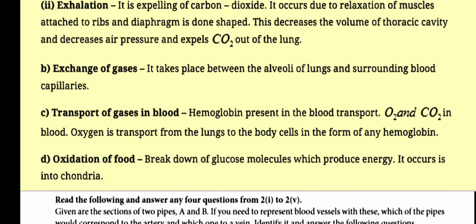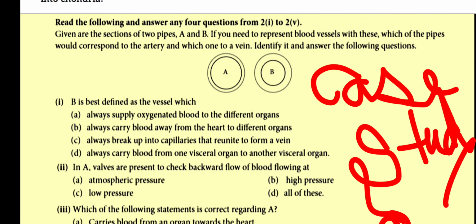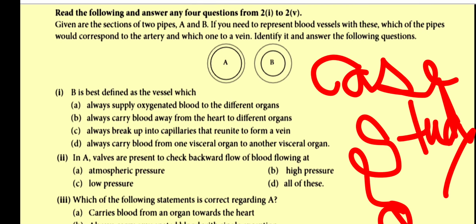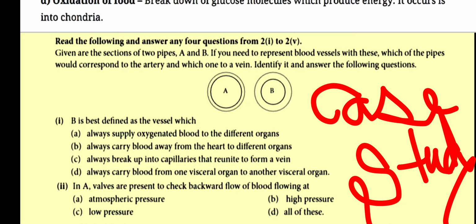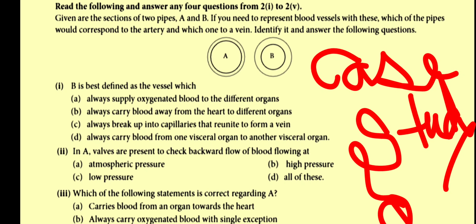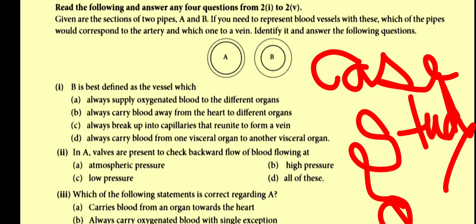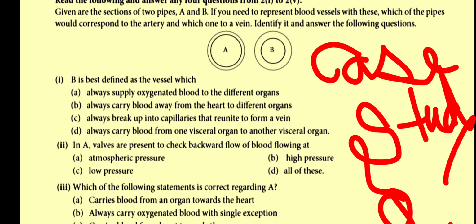It occurs in mitochondria. Read the following and answer any 4 questions from 2.1 to 2.5. Given are the sections of 2 pipes, A and B. If you need to represent blood vessels with these, which of the pipes would correspond to the artery and which one to a vein? Identify it and answer the following questions. I. B is best defined as the vessel which A. Always supplies oxygenated blood to the different organs. B. Always carries blood away from the heart to different organs. C. Always breaks up into capillaries that reunite to form a vein. D. Always carries blood from one visceral organ to another visceral organ.